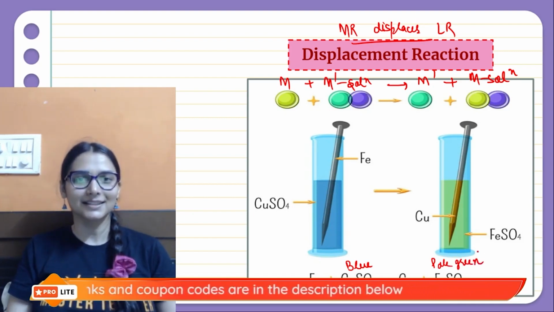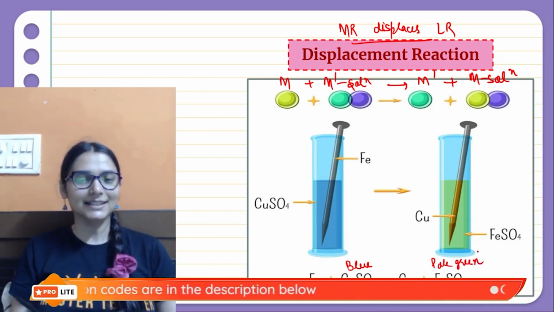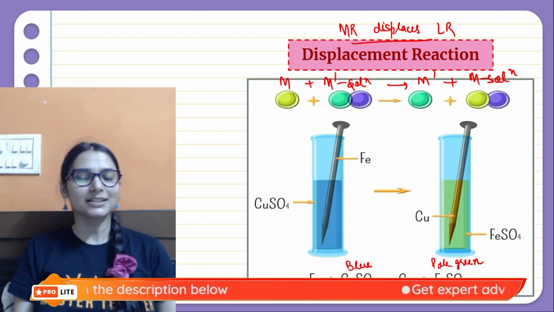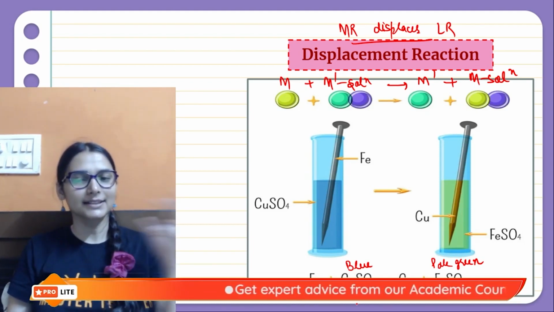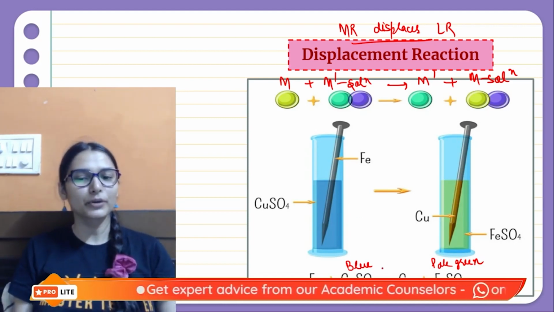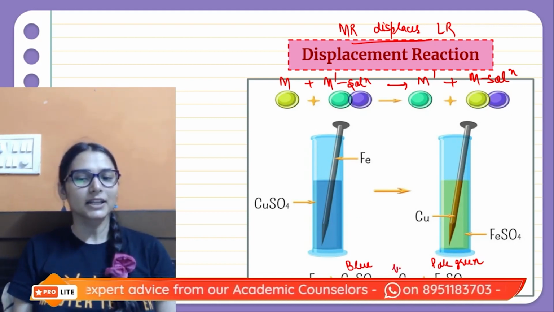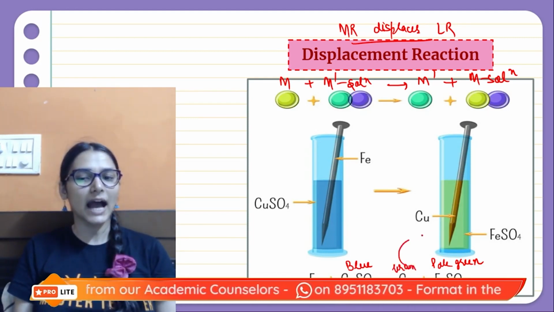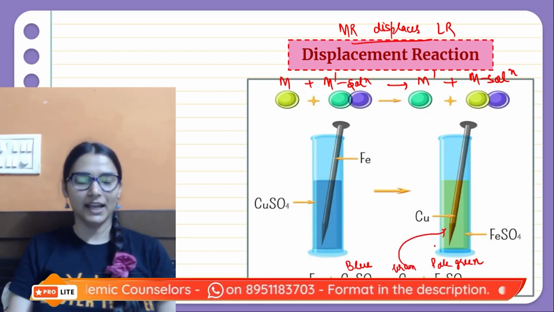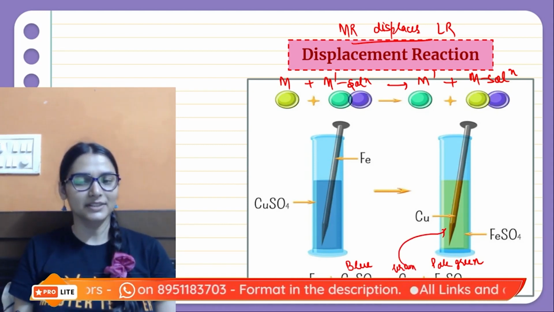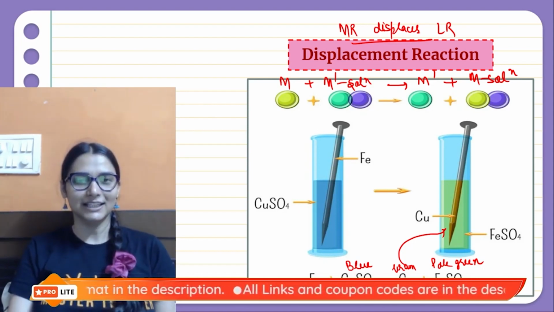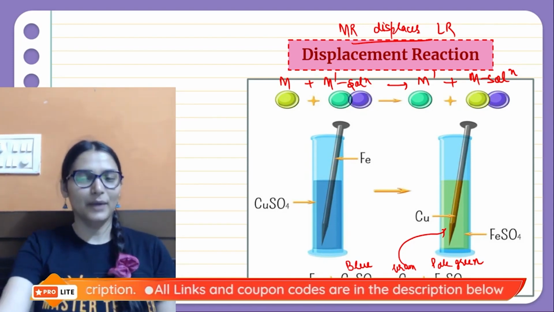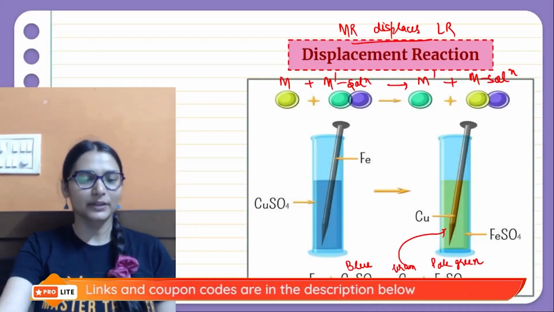Why is that so? Because iron is more reactive than copper. More reactive iron displaces less reactive copper. Copper is brown in color. It will go and deposit on the iron nail. है ना? And in solution comes the ferrous ions. We will get ferrous sulfate now. So remember the reactivity series जो मैम ने बताया था.